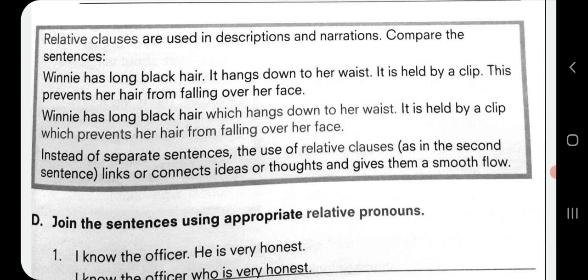Now here the sentences are joined. Concentrate here on the second sentence. Winnie has long black hair which hangs down to her waist. It is held by a clip which prevents her hair from falling over her face. So instead of 1, 2, 3, 4 sentences, we have changed those sentences into 2 sentences by joining them with relative pronouns. Instead of separate sentences, the use of relative clauses, as in the second sentence, links or connects ideas or thoughts and gives them a smooth flow.